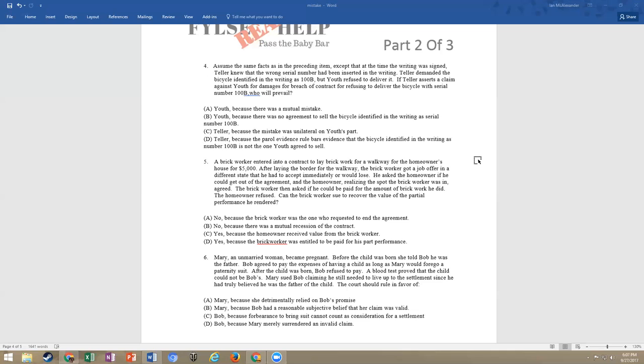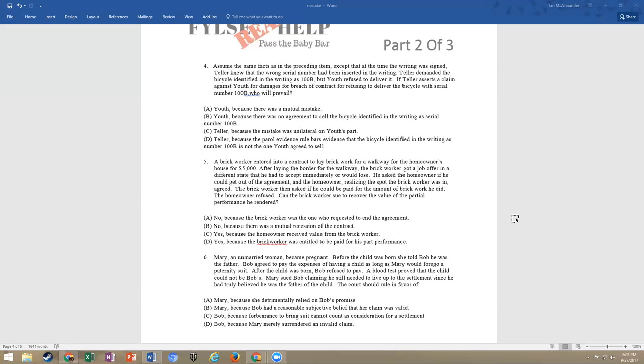So here we know that Bob thinks this is his kid, right? Like Bob's not demanding a paternity test or any of this nonsense, and he's agreeing to pay for all the child support, and it's probably reasonable that his belief that this was his kid is reasonable. He's not throwing any fits about it. So Mary, because she detrimentally relied on Bob's promise, well, nothing in our fact pattern tells us she detrimentally relied on this or she changed position. B, Mary, because Bob had a reasonable subjective belief that her claim was valid.